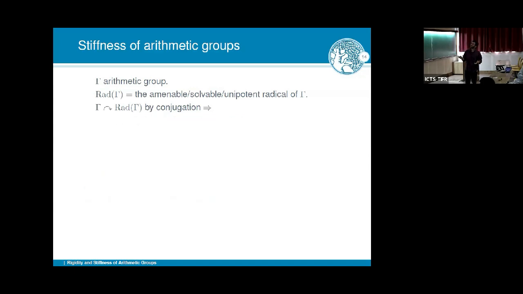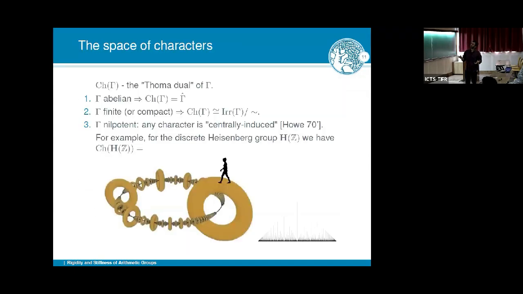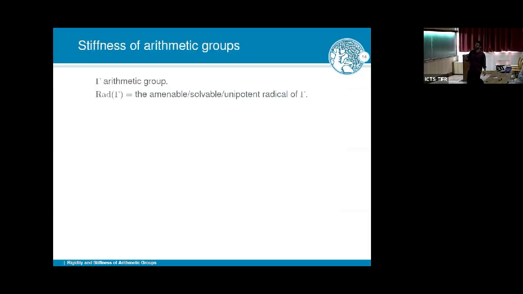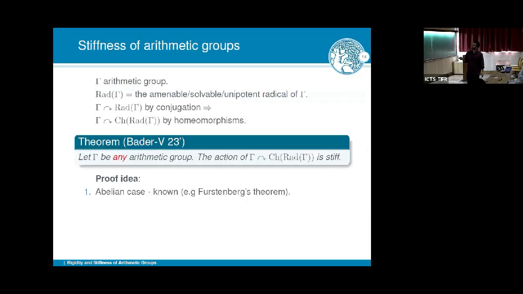So actually in this example, for this particular example, it's very easy to see that the dynamics is stiff because it's really, if you take a measure on this space, it's really fiber-wise measures on tori, and then the action is just fiber-wise, and then you can really straight away reduce to the abelian case. Of course, in the general nilpotent case, it's a bit more difficult.